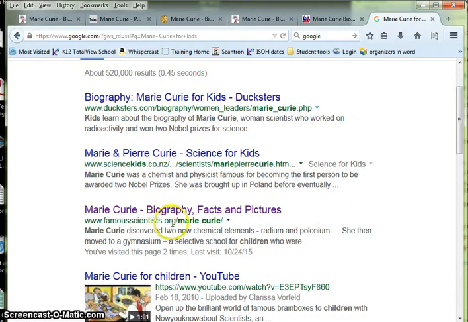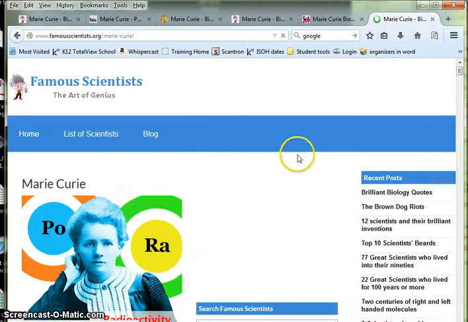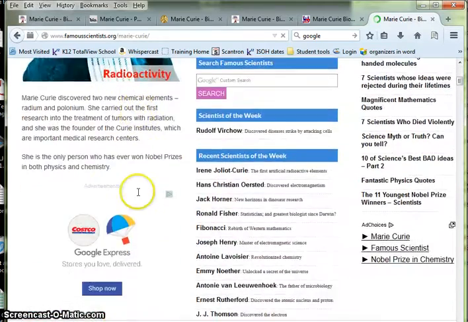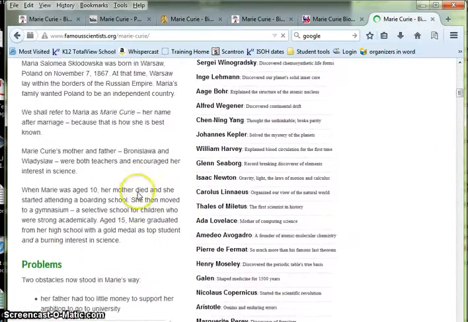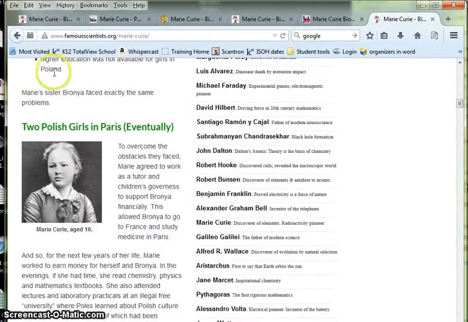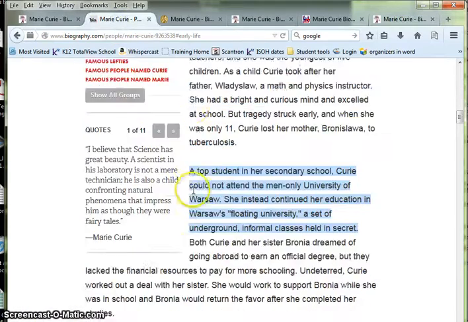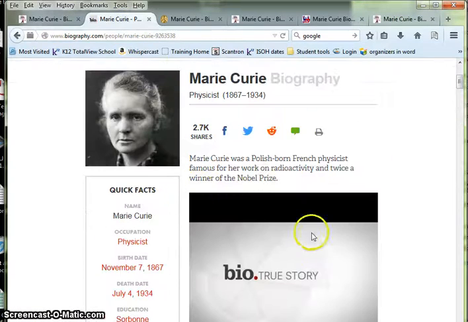When you see one that you think might be reliable, you go ahead and click on it and go to that site and take a look. Does this look like an article you would like to use? Okay. Some might even have a video that you can use or other resources listed there. Okay, so once you find two that you like, what you want to do is make sure you have those websites.